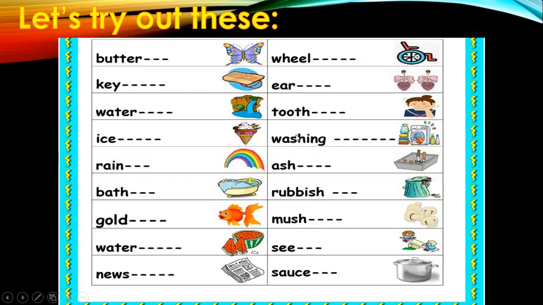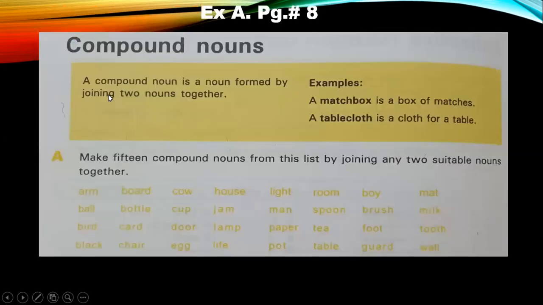I hope there are no confusions regarding the compound nouns. If you have, go through these examples, you will understand very well what we are talking about. Okay, so let's begin. You all have opened up page number 8 in your copies or in your books. Okay, so compound nouns.